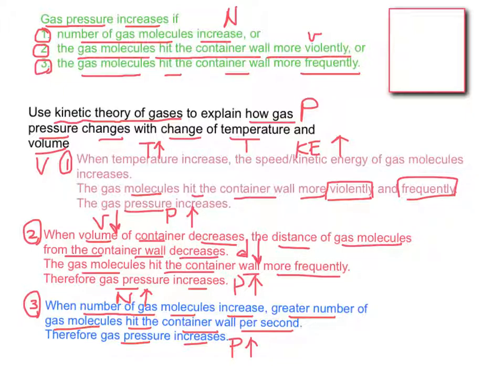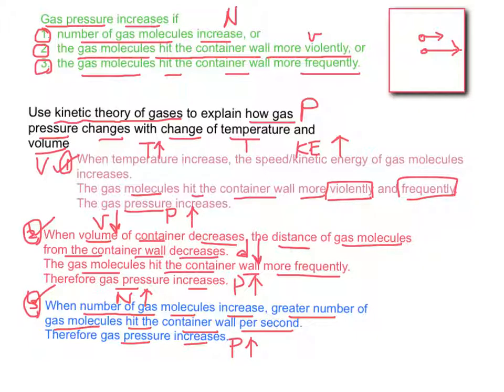We can show the process 1, 2, 3 using the diagram. For the first one, originally the molecule travels at this speed. If the temperature increases, that means the molecule has greater speed. By the diagram, it means it travels at a greater speed. The arrow is longer.